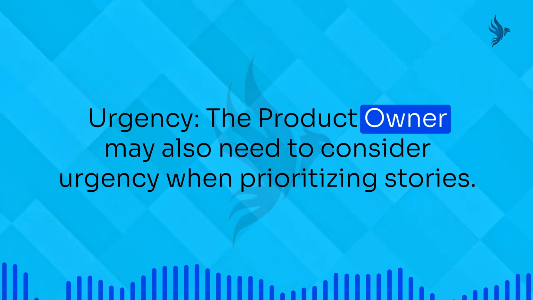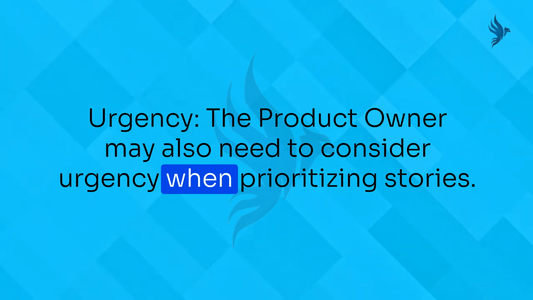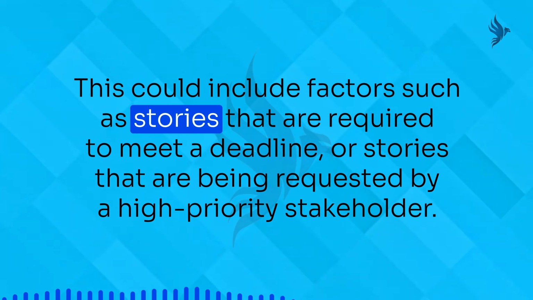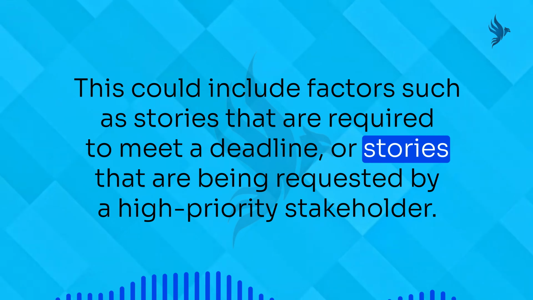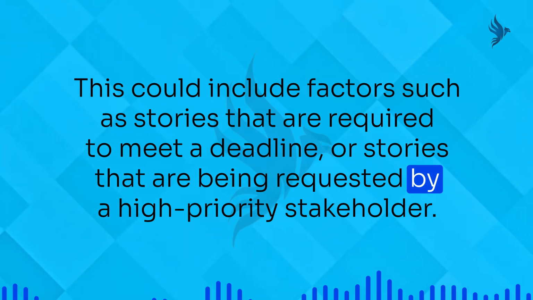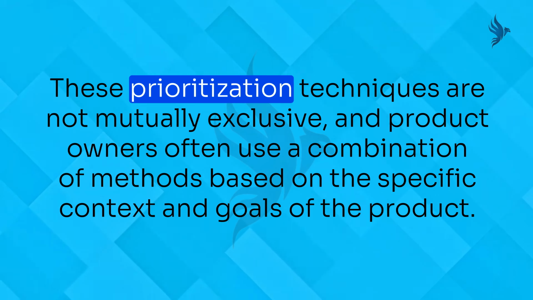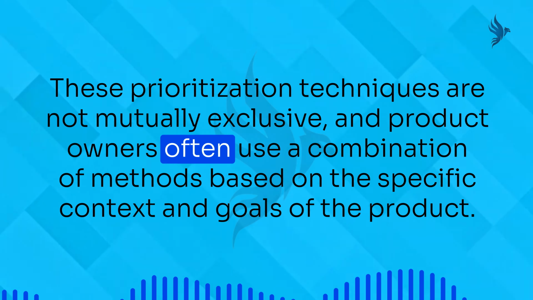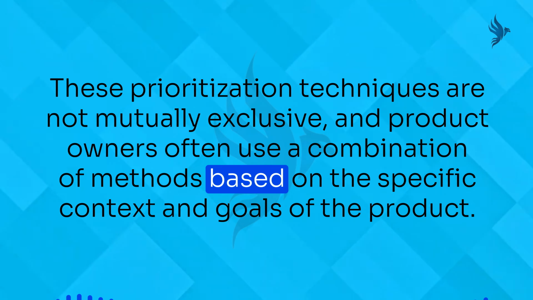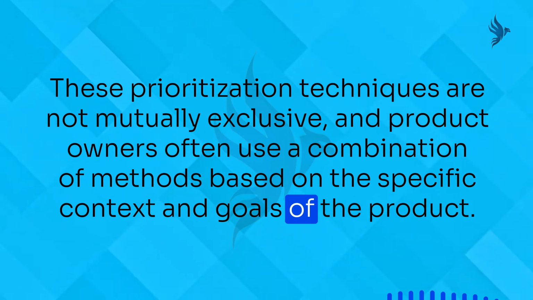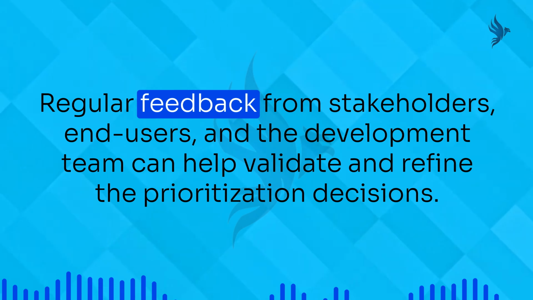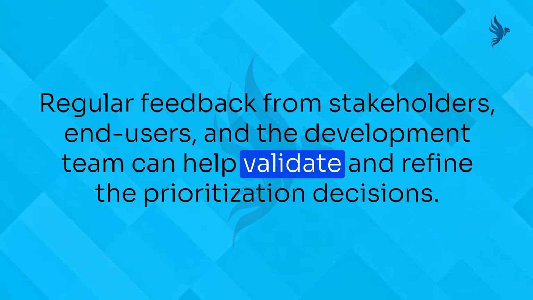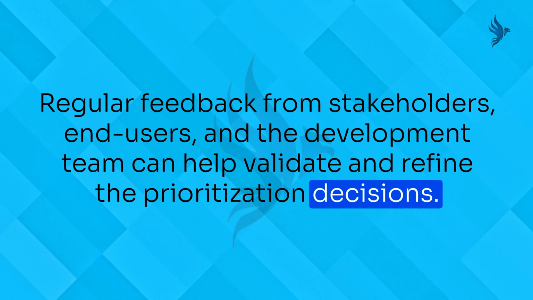Urgency. The product owner may also need to consider urgency when prioritizing stories. This could include factors such as stories that are required to meet a deadline or stories that are being requested by a high-priority stakeholder. These prioritization techniques are not mutually exclusive, and product owners often use a combination of methods based on the specific context and goals of the product. Regular feedback from stakeholders, end users, and the development team can help validate and refine the prioritization decisions.